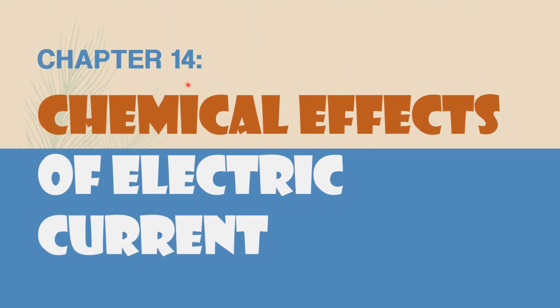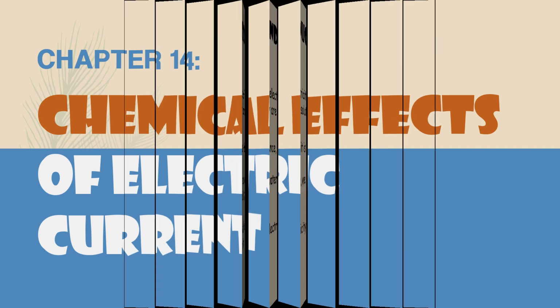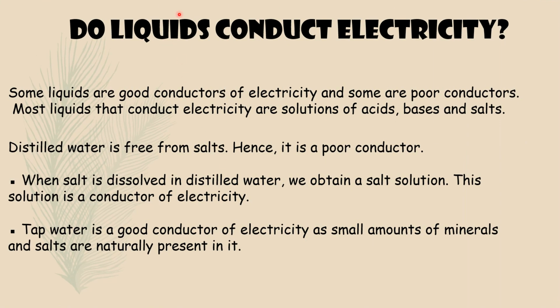So next we will see chapter 14, chemical effects of electric current. First one, do liquids conduct electricity? Some liquids are good conductors of electricity and some are poor conductors. Most liquids that conduct electricity are solutions of acids, bases and salts.